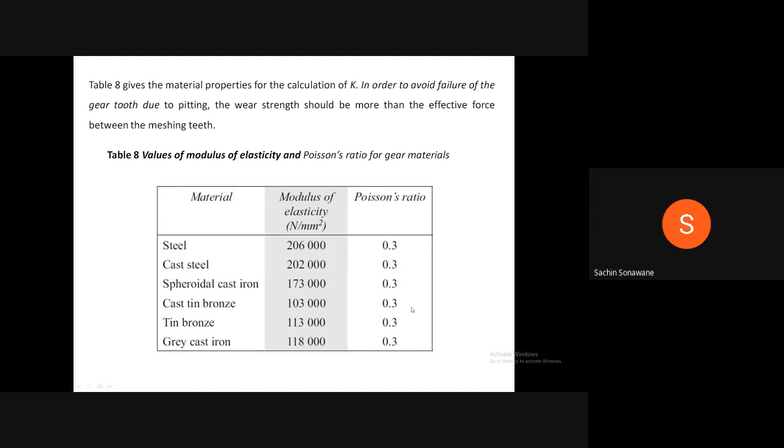For all the materials, Poisson's ratio is 0.3, but modulus of elasticity is different. For spheroidal cast iron, 1.73 into 10 raised to 5. For cast tin bronze, 1.03 into 10 raised to 5. For tin bronze, 1.13 into 10 raised to 5. For grey cast iron, 1.18 into 10 raised to 5.